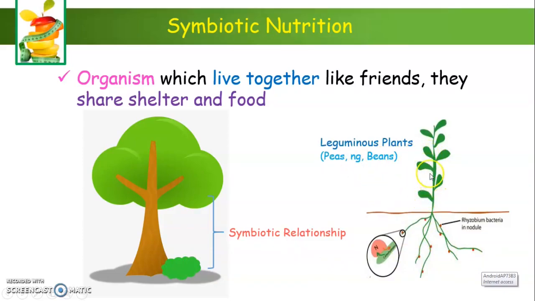Leguminous plants let the bacteria live in their roots and also provide food to them. On the other hand, Rhizobium bacteria convert nitrogen present in the soil into a form usable by the plant. In this way, both are benefiting each other. Other examples of symbiotic relationship are algae, lichen, and fungi.